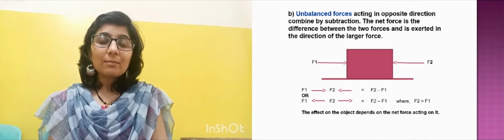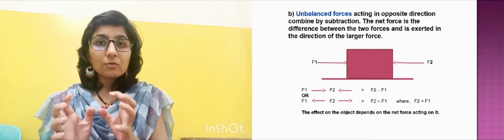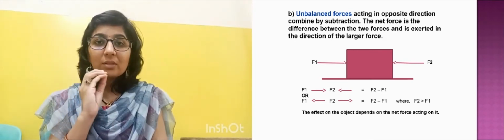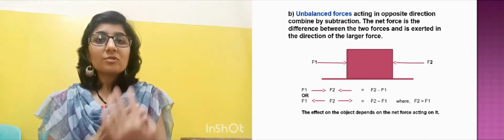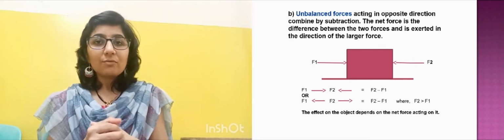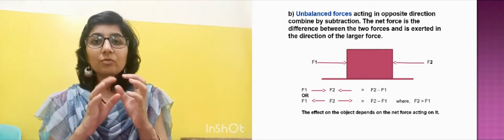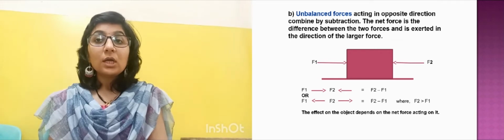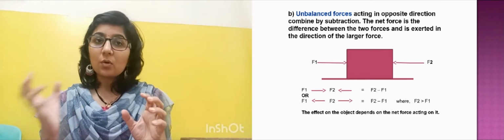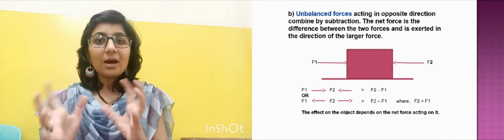Okay, लेकिन इस टाइम हम फोर्स कैसे कैलकुलेट करेंगे? टोटल फोर्स. इफ यू वांट टू कैलकुलेट द नेट फोर्स और द टोटल फोर्स विच इज गेटिंग अप्लाइड ऑन दैट ऑब्जेक्ट, that will be the difference of both the forces, right? तो जो फोर्स ज़्यादा है उसमें से कम वाला फोर्स सब्ट्रैक्ट करना है, आइदर F1 माइनस F2 और F2 माइनस F1, डिपेंड्स. जो बड़ा है, the number which is bigger, from that we have to subtract the smaller number. So the effect of the force depends on the net force acting on it. तो दोनों में से जो फोर्स ज़्यादा है accordingly that object will show the effect. Okay, so this kind is the unbalanced force.